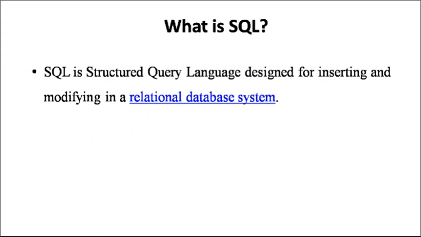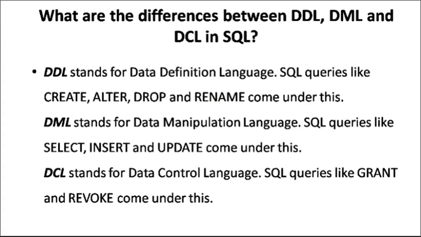So we know that SQL is a structured query language designed for inserting and modifying data in a relational database system. Then what are the differences between DDL, DML and DCL in SQL? These are very important in interviews, and companies like L&T Infotech ask questions on these.